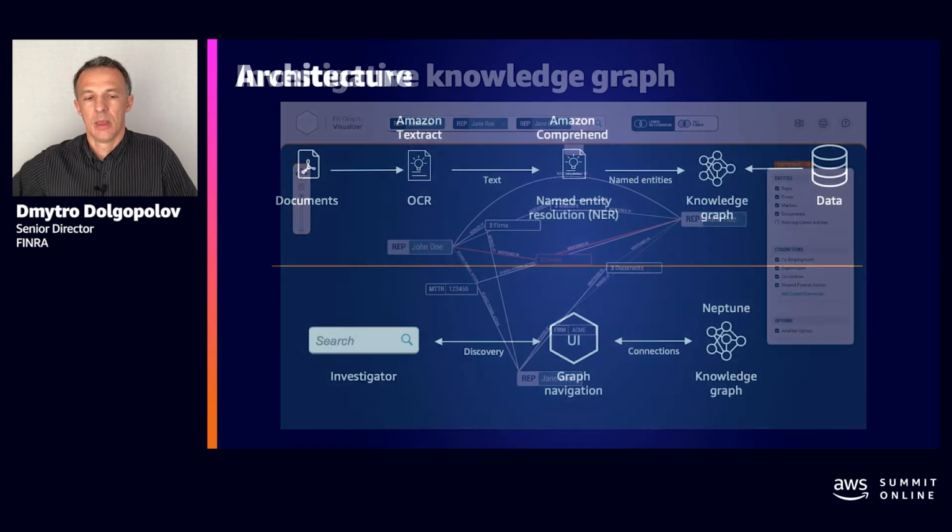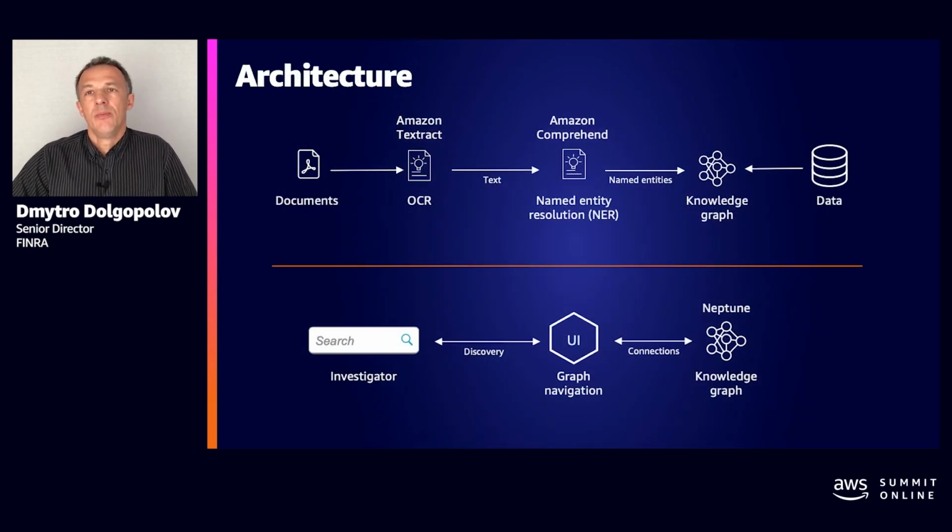Now, let's look under the hood and get a better idea how AWS technologies enable such a rich experience for us. A knowledge graph is a connected data set. Connections are first-class citizens. Needless to say, how important it is to the success of the knowledge graph to have a good amount of high fidelity and high quality connections.